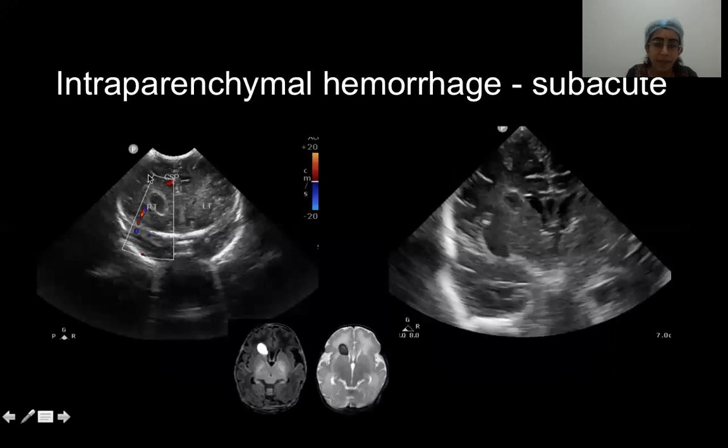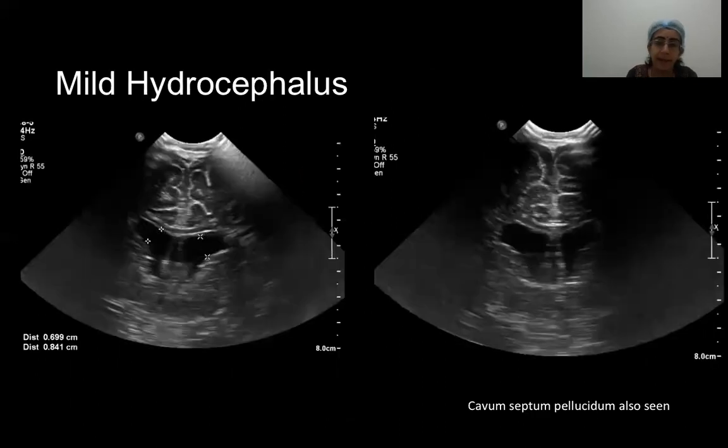Here we have another patient with intraparenchymal hemorrhage in the frontal lobe. It was thought to be a mass lesion. We put Doppler. It is not vascular. This is an avascular lesion, and it appears hypoechoic, but it was confirmed to be hemorrhage. It is bright on T1 and dark on T2. So this is subacute hemorrhage, which was confirmed on MRI.